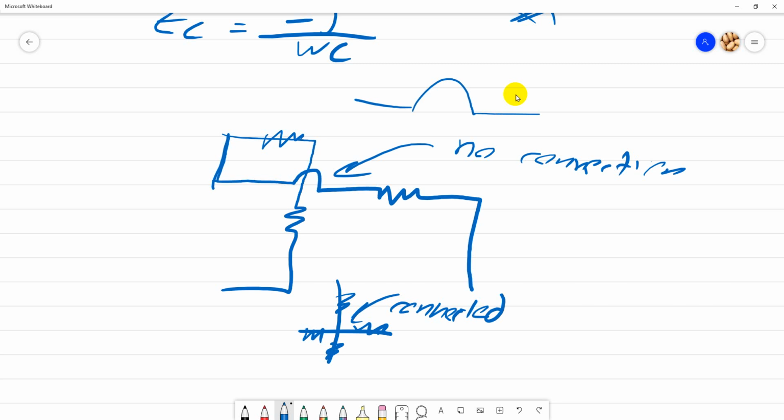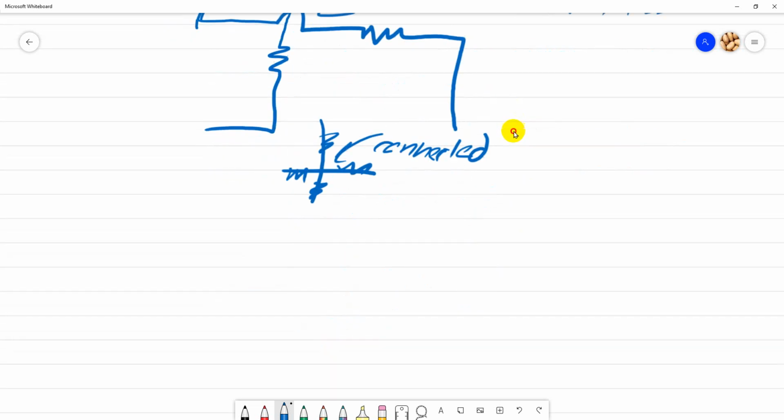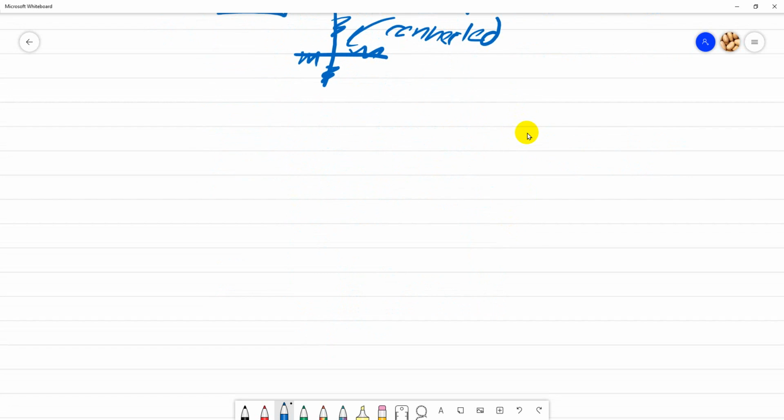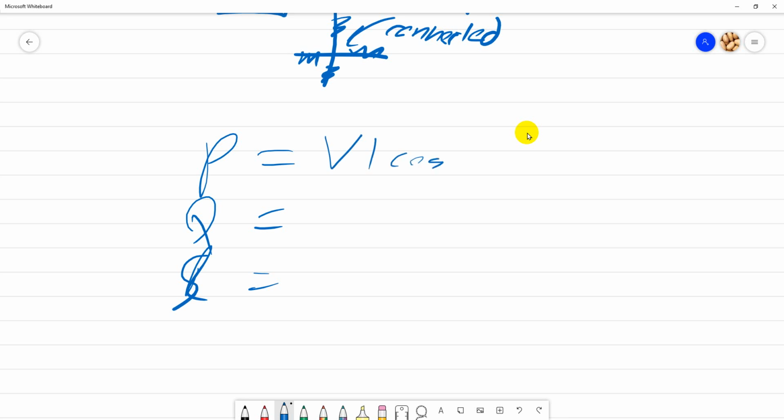And then you need to know how to calculate P, Q, R. Don't forget how to calculate P, Q, S. P is VI cos(theta V minus theta I). Q is the same but with sine. This is C. S is apparent power.